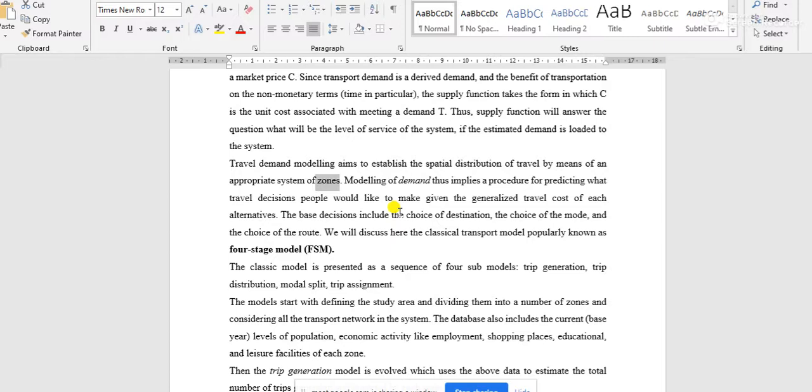Trip means obviously the path of traveling, and at the generation point, or the initial point of the trip, and the destination point is the point where the trip ends. And we have to divide the total study area into different zones.